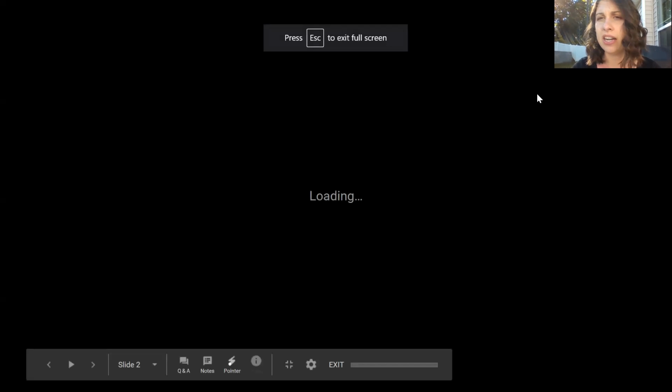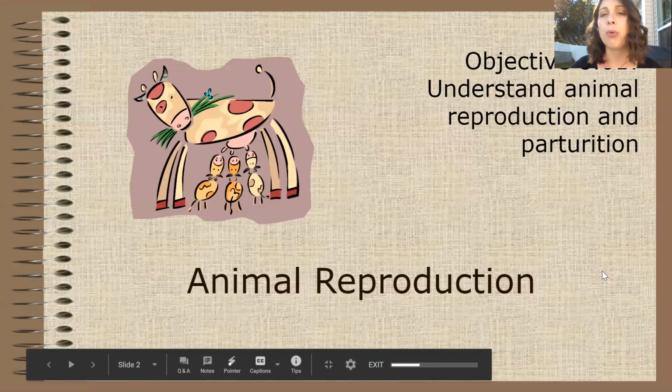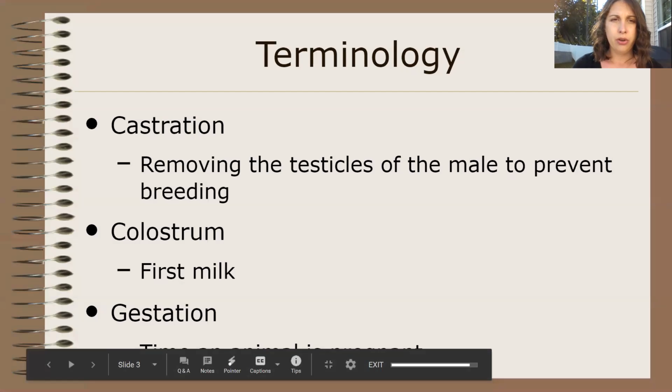Unit 8 focuses on not animal nutrition, that was our last unit, animal reproduction. So the different parts, how it works, terms, stuff like that. So first thing we're gonna do some terminology.